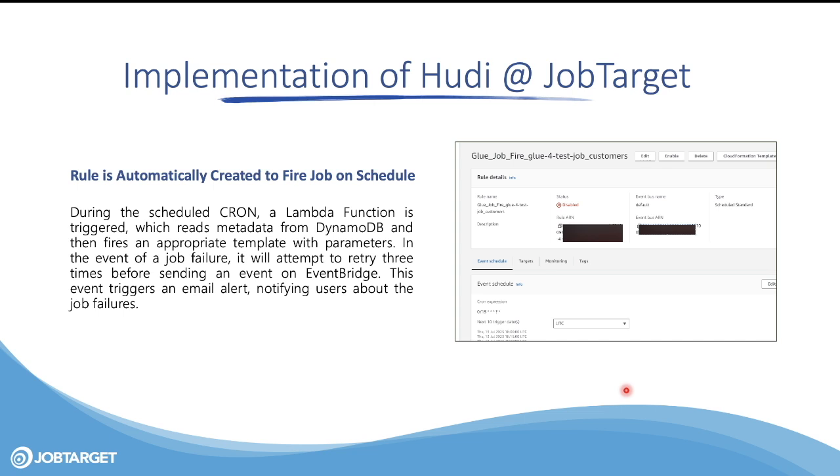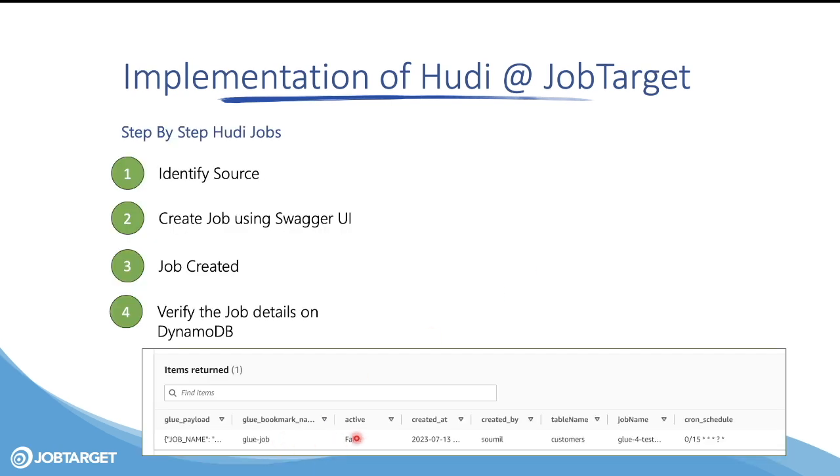During the schedule cron, a Lambda function is triggered, which reads the metadata from DynamoDB and fires the appropriate template. As you can see on this screenshot, as soon as you create a job, automatically a dynamic rule has been created. As you can see, this is when this rule would be fired. Automatically a Lambda function is configured as a target and it will pass the metadata. So the Lambda function will receive the table name and the job name. It will query DynamoDB and grab all the metadata.